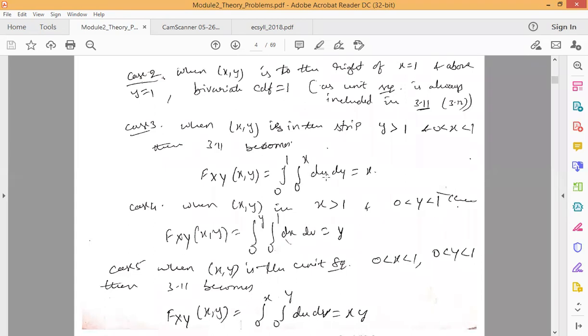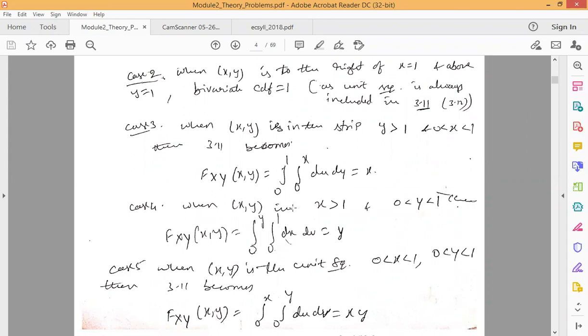And within the integration, we have du into dy. Integrating du, we get u with the limit 0 to x that you need to substitute, along with integrating y. The integration of 1 with respect to y is y with the limit 0 to 1. When you substitute the limit 0 to 1, it results in the value 1, and into x, that results in the value x.